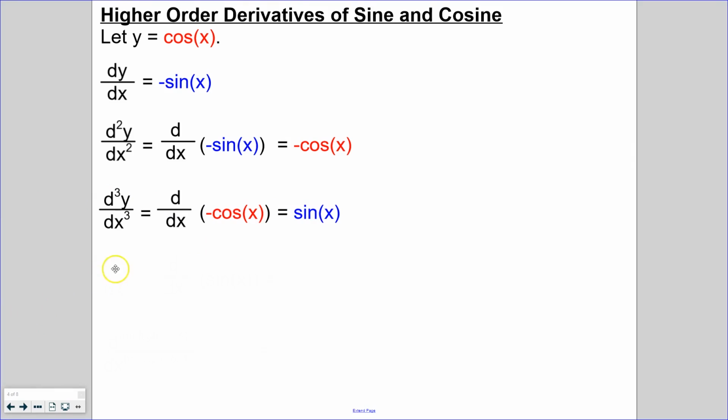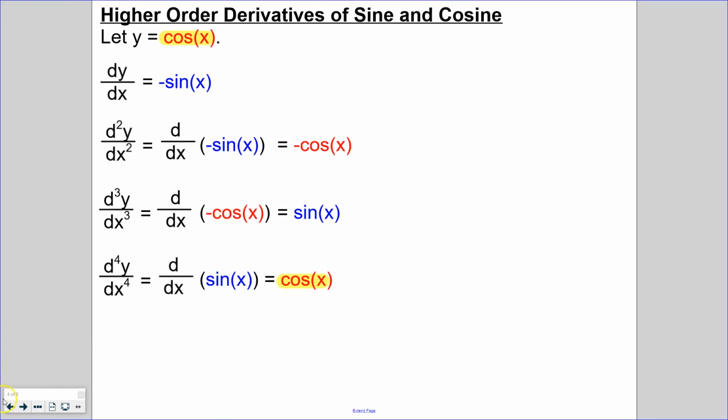All right, well, let's go to the fourth derivative. This will be the critical derivative. Will we make it back to cosine? Let's find out. We'll take the derivative of the third derivative, meaning we'll take the derivative of sine, which is cosine. So yes, it appears as though the higher order derivatives for cosine are also cyclical, because after taking 4 derivatives, we're back to cosine.